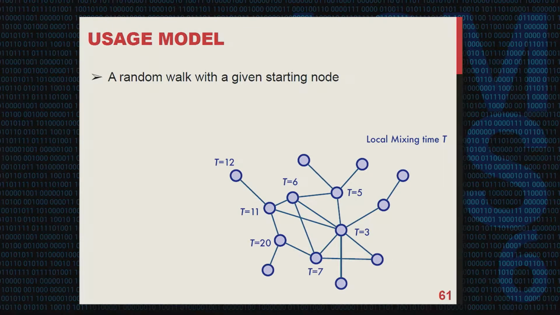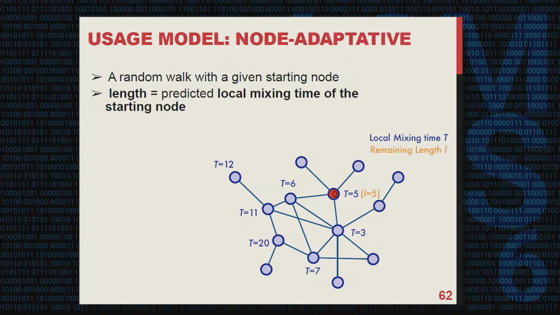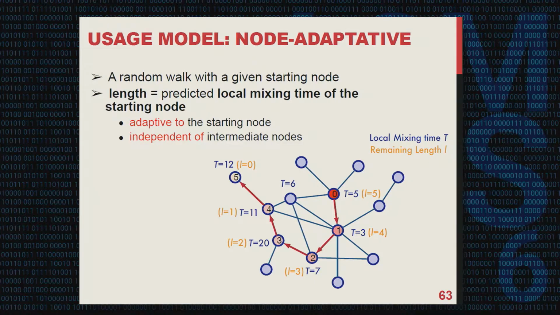Now that we have tools to predict the local mixing time for different starting nodes, how can we design the usage model to apply them? A fairly straightforward method would be to simply set the length to be the predicted local mixing time of the starting node. As the walk progresses, we simply decrease the remaining random walk length by 1, and finally we stop when the length diminishes to 0.